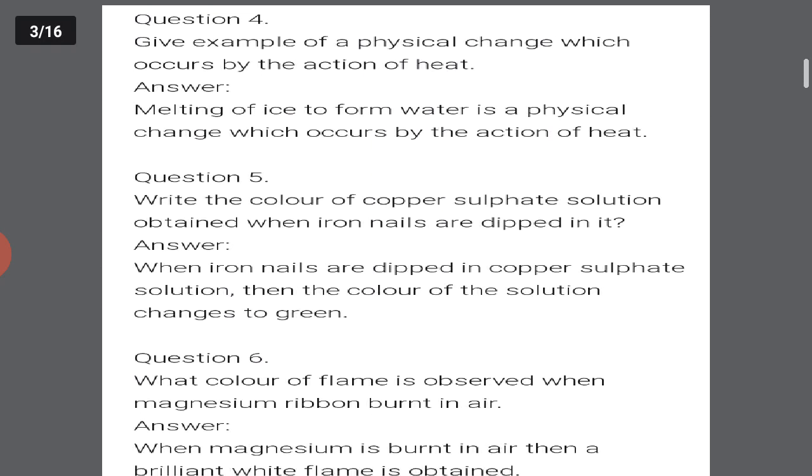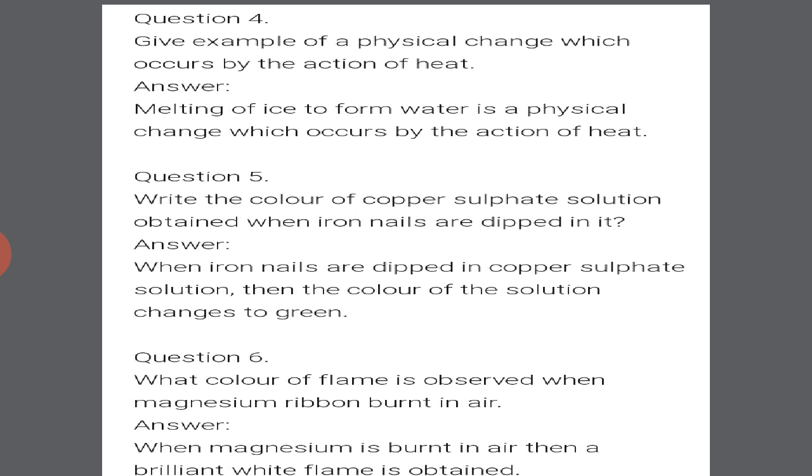Question number 4. Give an example of a physical change which occurs by the action of heat. Answer is melting of ice to form water is a physical change which occurs by the action of heat. When the temperature is higher, the ice automatically melts down and gets converted into liquid form.